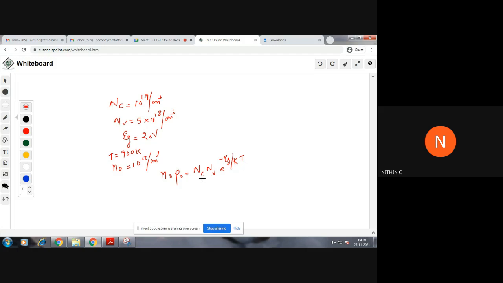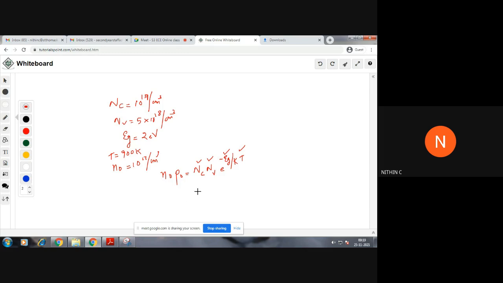So just check whether you know all these values. You know the value of NC, you know the value of NV, you know the value of EG. KT can be found out by applying 8.62 into 10 raised to minus 5 into 900. You will get the value of KT also. So on this right hand side, you know all these values, and along with that, you know the value of N0 also, so you can directly find the value of P0. From this itself, you can find the value of Ni.